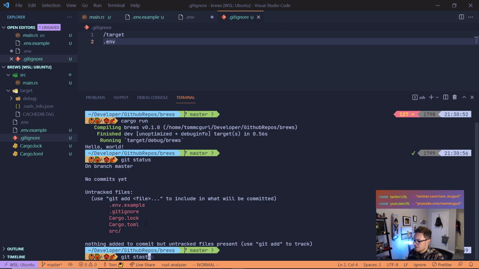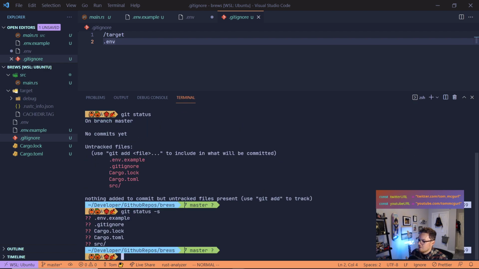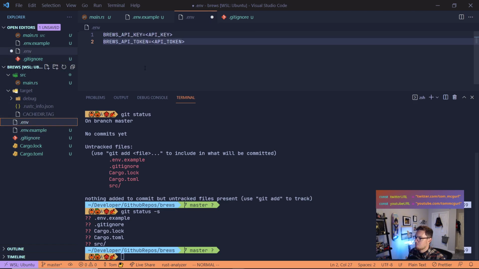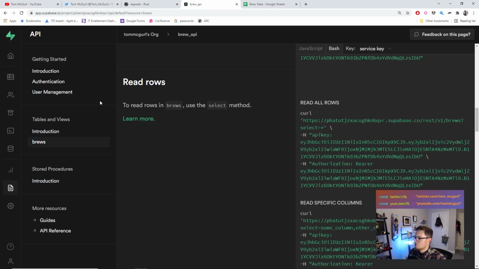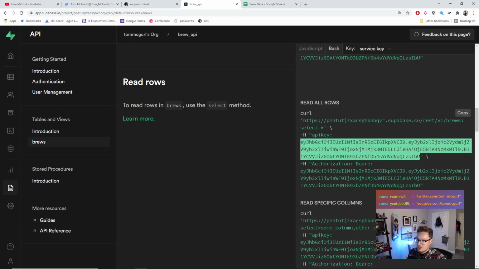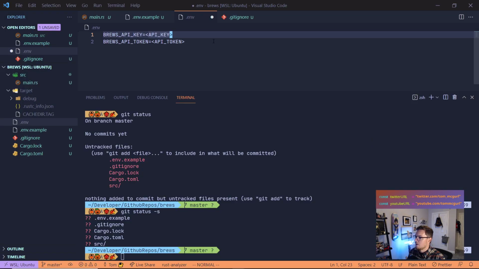If I do git status -s, you can see that the env example is included, but my .env isn't. And that's what we want, because in the .env file, I'm actually going to put my actual tokens. So to get my tokens, I can just copy them from here. Here's my API key. Again, don't worry about this. It will no longer be valid. I'm going to delete it after we are done today.